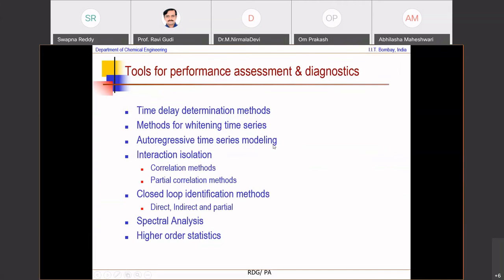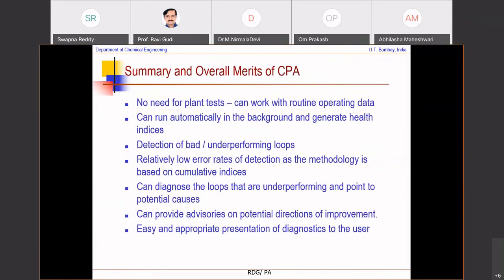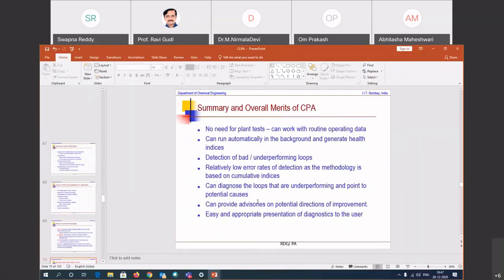Autoregressive time series modeling is something that you would need to understand. These two methods you would need to understand. Closed loop methods you need to understand. Spectral analysis and higher order statistics is something that you need to understand. Okay? So I think I'll just pause here. I'll take some questions and then make some summarizing remarks.